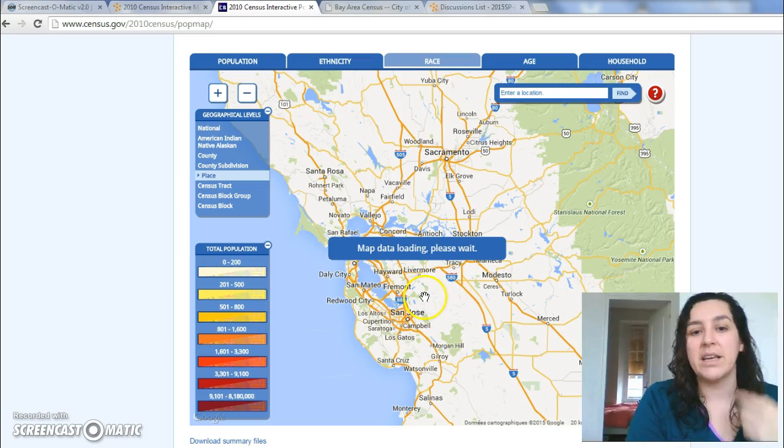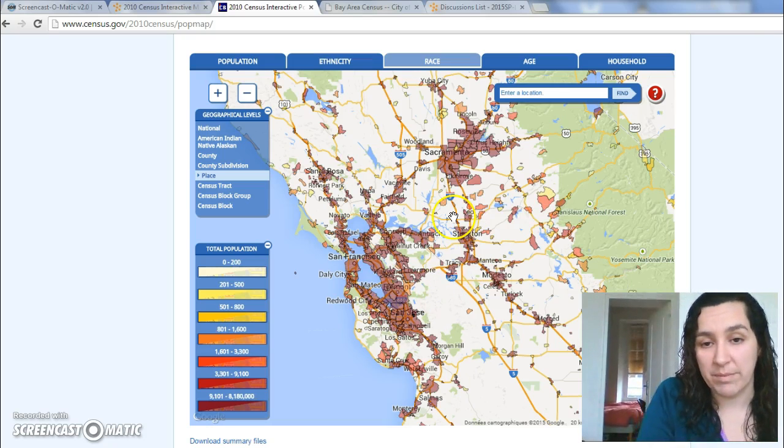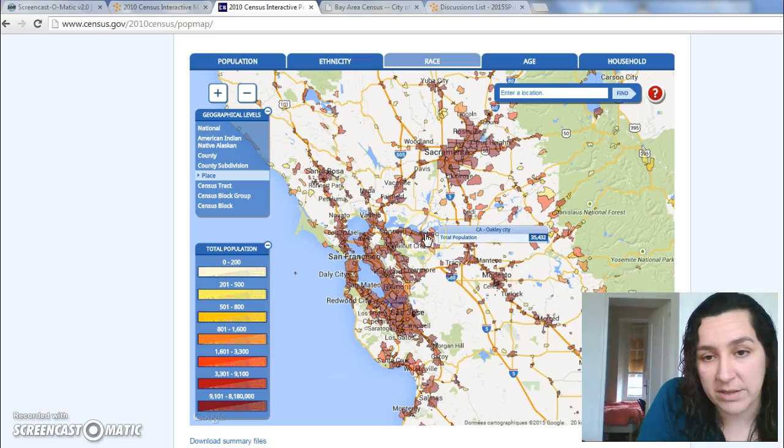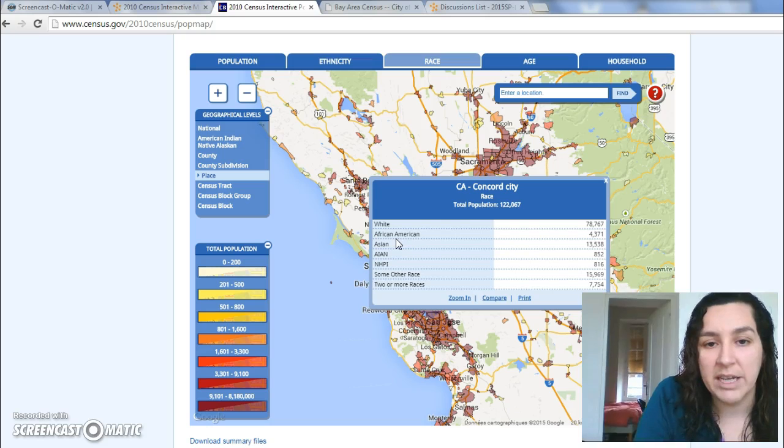Let's look at cities. And all I have to do is put my browser over any of these cities. There's Oakley, there's Antioch, Pittsburgh, Bay Point, etc. And it gives me the information. So all I have to do is click on it. So here I'm going to click on Concord. It gives me the breakdown by race. And so you can see the amount of white, African American, Asian, etc.